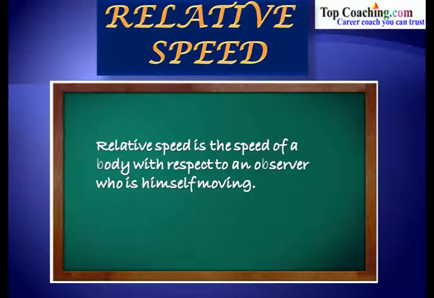Relative speed is the speed of a body with respect to an observer. Now we are going to calculate the speed of any object with respect to an observer who is observing that body, and it might be possible that the observer himself is moving.